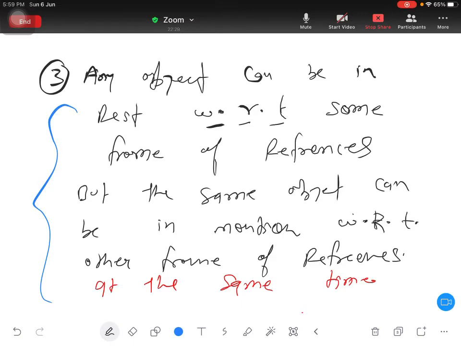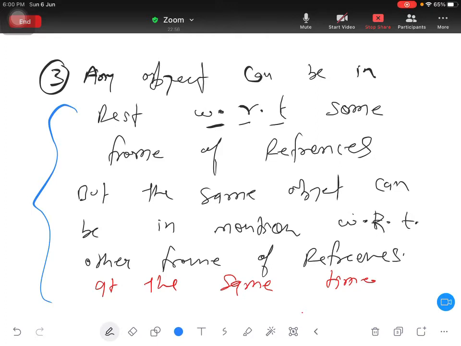So for example, you are sitting somewhere in your room, and with respect to your fridge, you are not changing your position, so you are in rest. But with respect to a scientist sitting in ISS, you are in motion. So actually motion or rest, they are not absolute phenomena, they are relative phenomena.